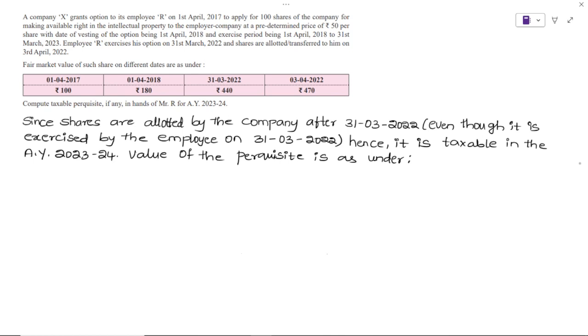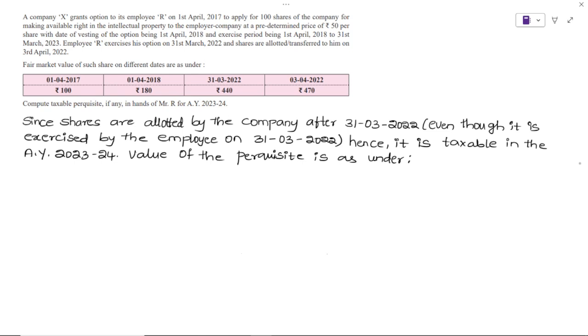The option is exercised on 31st March 2022. Suppose on that day itself it is taxable, then 21-22 becomes the previous year and 22-23 will become the assessment year.